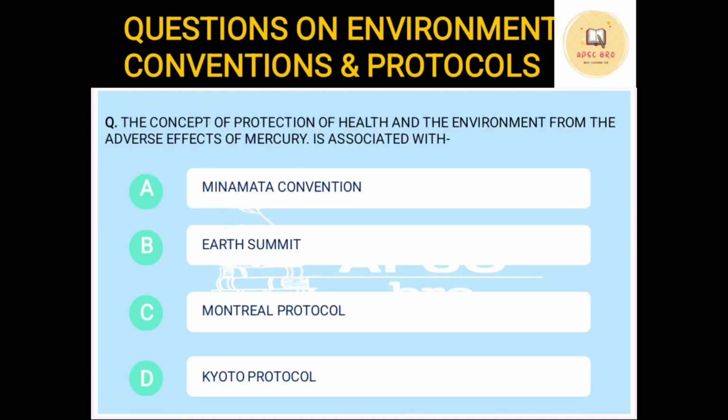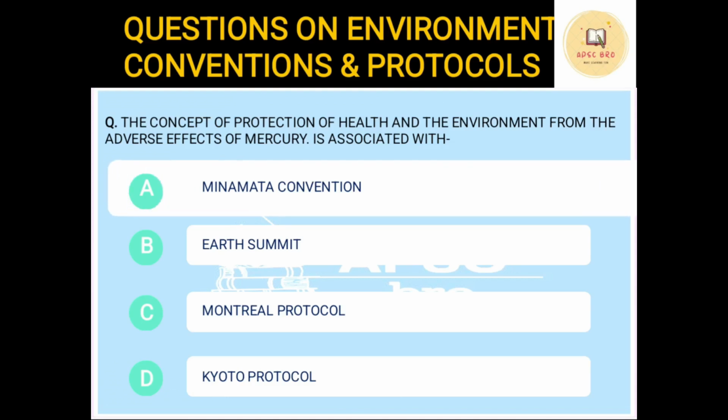Okay. Next question. The concept of protection of health and the environment from adverse effects of mercury is associated with, the correct answer is Minamata Convention. And this is also important because this is the only convention which deals with a particular kind of pollutant. All other conventions will have a blanket concern. Like greenhouse gas, there will be a lot of greenhouse gases under that, right? Or protection of wetlands, so it will deal with a lot of factors. This is the only convention which deals with one particular pollutant, that is mercury. So this is the Minamata Convention.